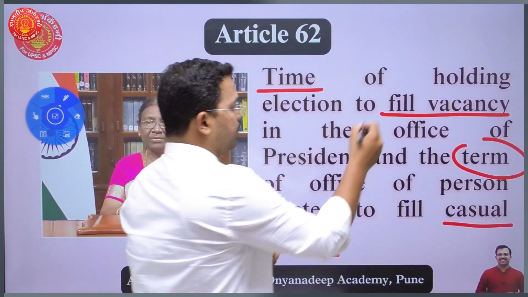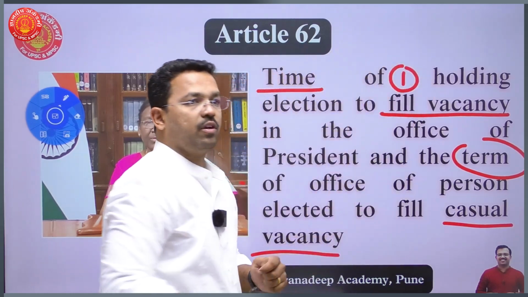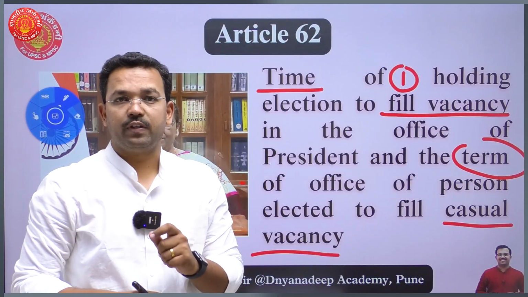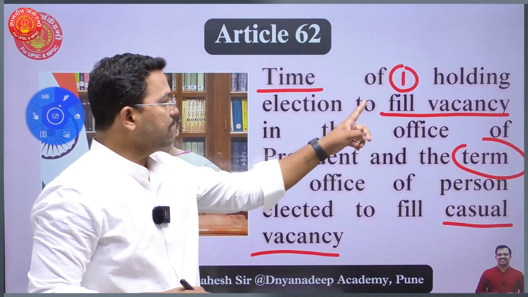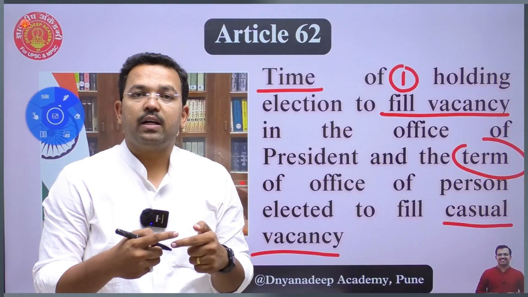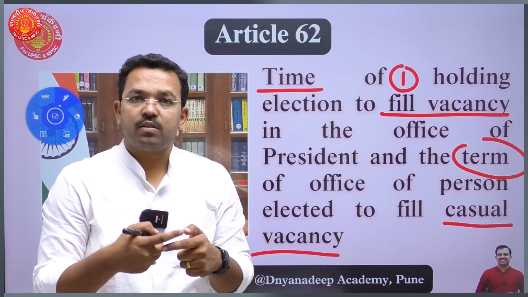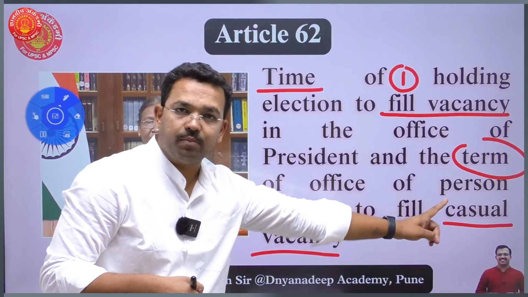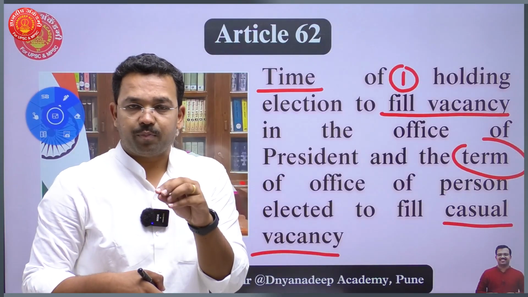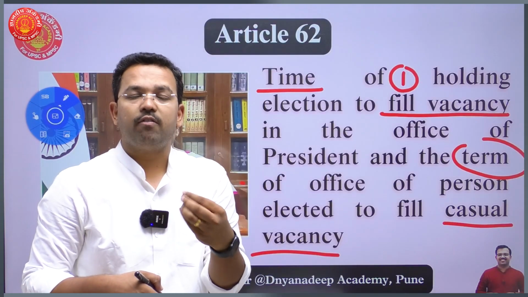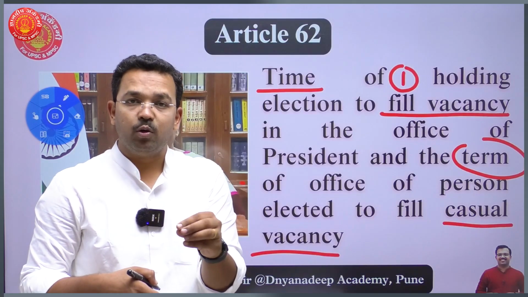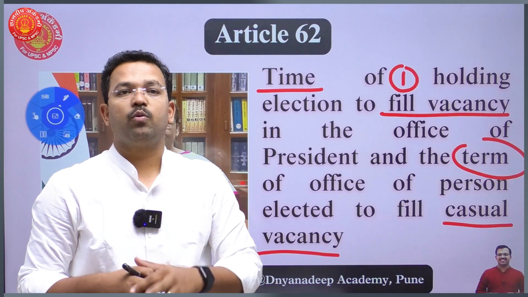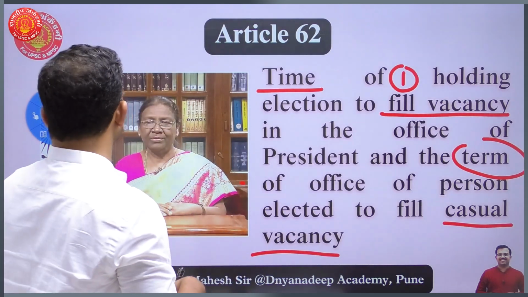So first, it talks about a vacancy of President after expiration of the 5-year term. As we all know, the President holds office for a term of 5 years. So the first part talks about when we must conduct the election after the term of the President is completed. And second, it talks about when the election must be held for the President's post if there is a casual vacancy due to death, resignation, or any such reason that the office becomes vacant. Let's go into it. It is very interesting.